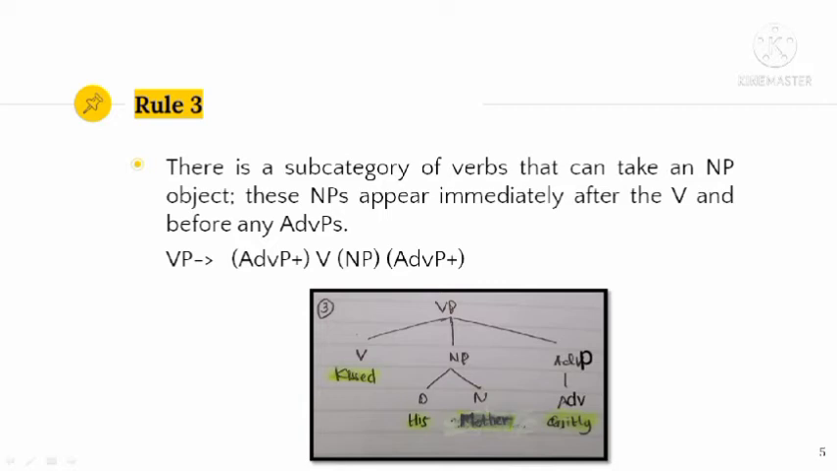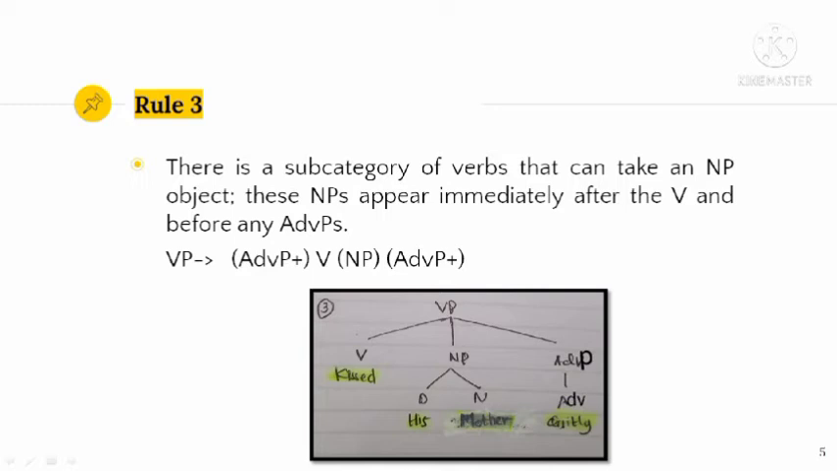The third rule of verb phrase is there is a subcategory of verbs that can take a noun phrase object. Usually it is a transitive verb. These noun phrases appear immediately after the verb and before any adverb phrases. If this rule is written, we have a formula like this. Verb phrase consists of adverb phrase plus, optionally, verb, noun phrase, obligatory if it is a transitive verb, and then adverb phrase plus, optionally.